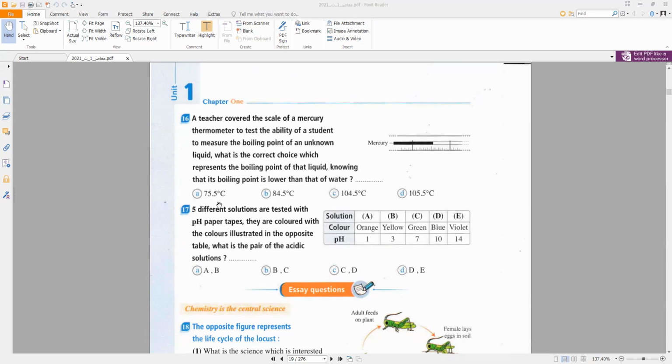So the answer may be A or B. The answer is A, 75.5, because the mercury graduation is greater than the half.